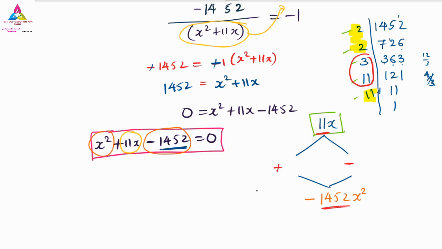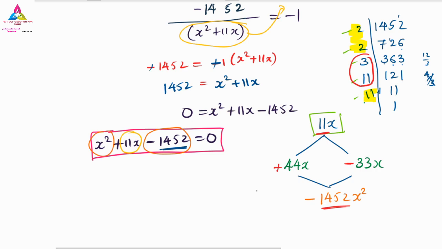So what will happen? 11 threes are 33. That is the smallest number that I will write down here. And 11 twos are 22, 22 twos are 44. Check whether 44 minus 33 is 11. Yes or no? Yes, it is 11. So if you multiply, it is obviously 1452.